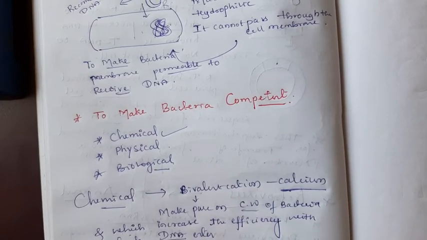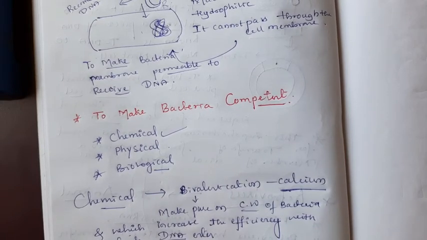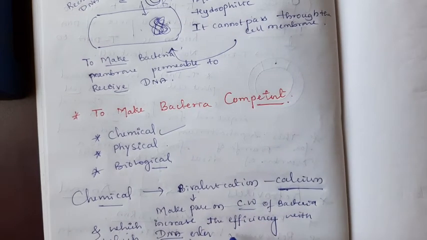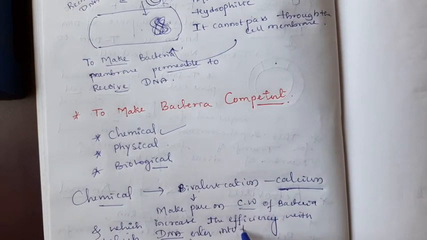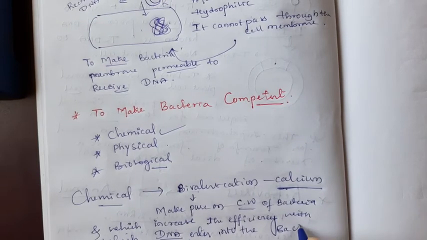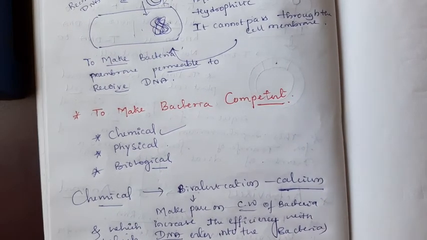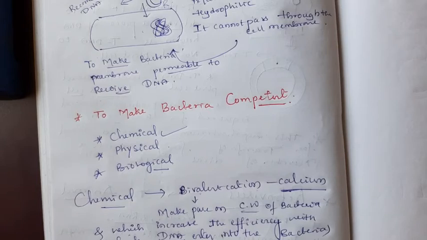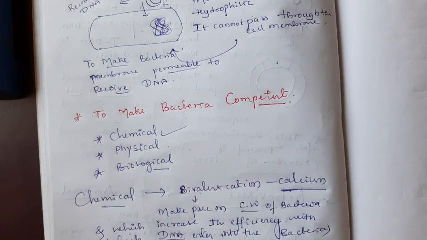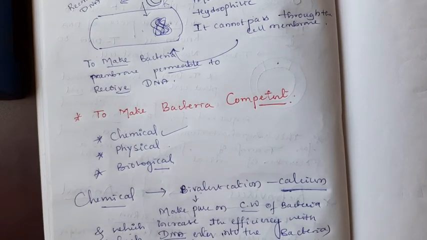DNA, in the sense of plasmid or recombinant DNA, enters into the bacterium through the pores.